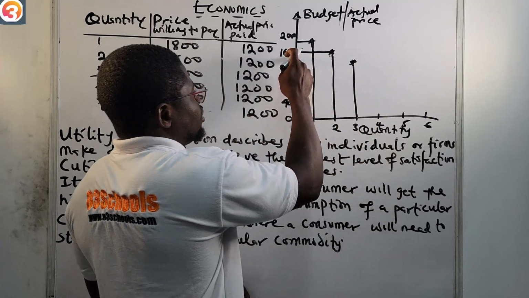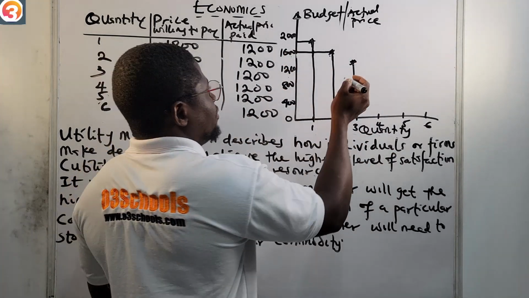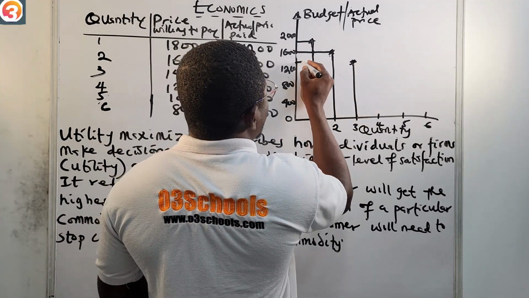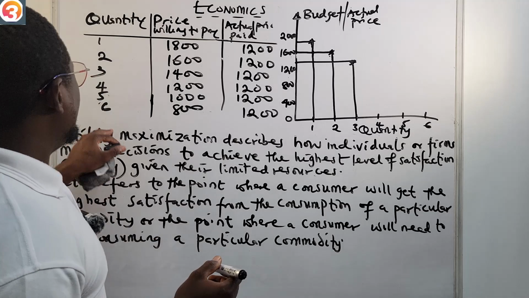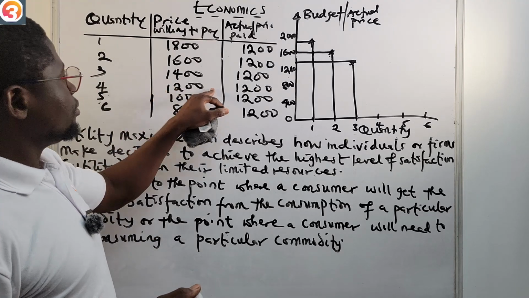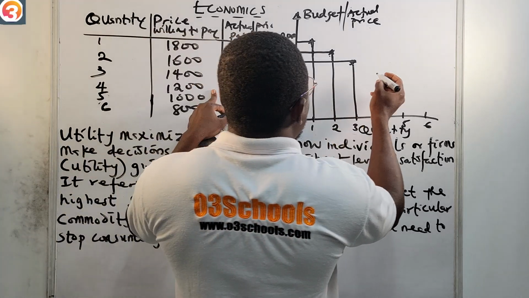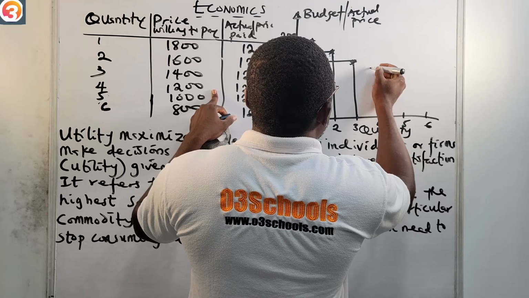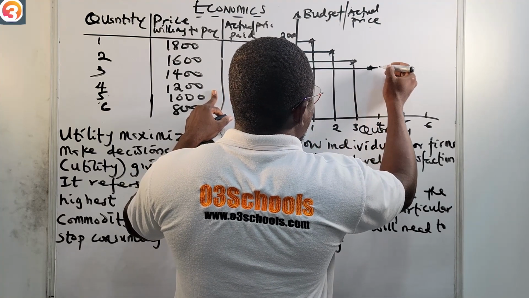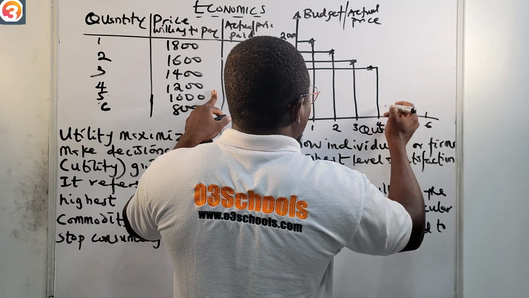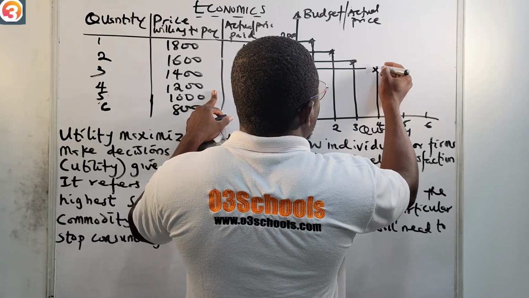In between 1,600 and 1,200, we have 1,400, so we can join with the point. Then at 4, 1,200. So we now actually have at 4, 1,200. Okay, so let us join it together. All right, so let us take our point somewhere here.